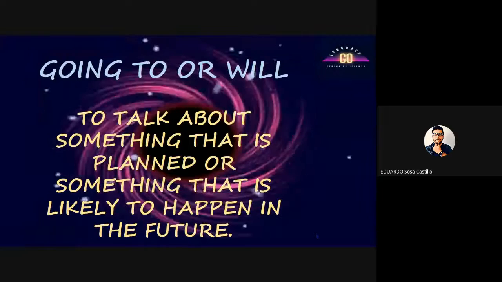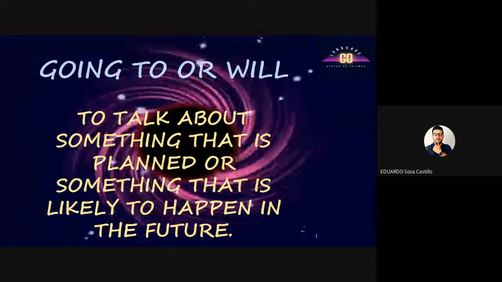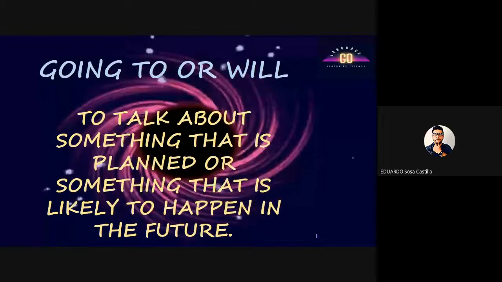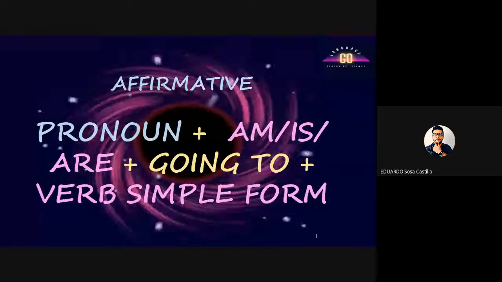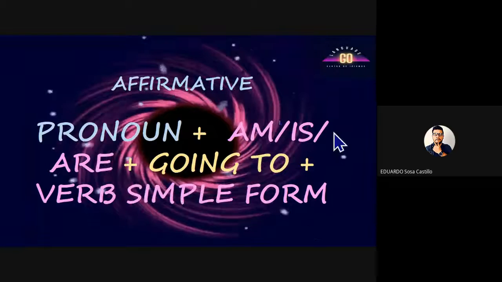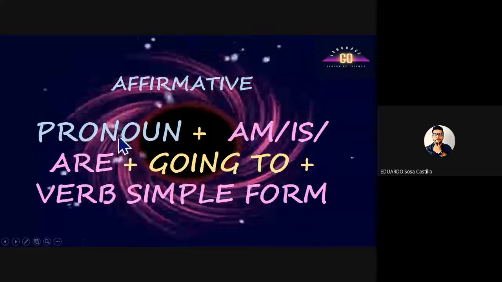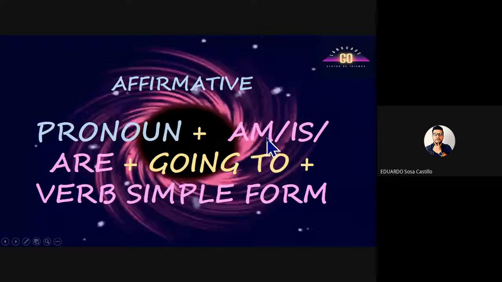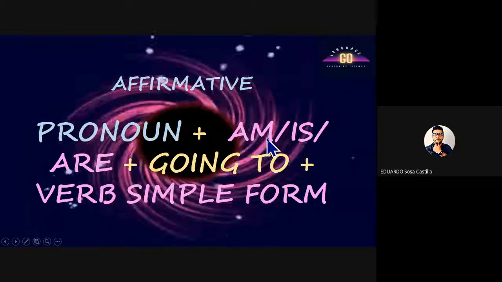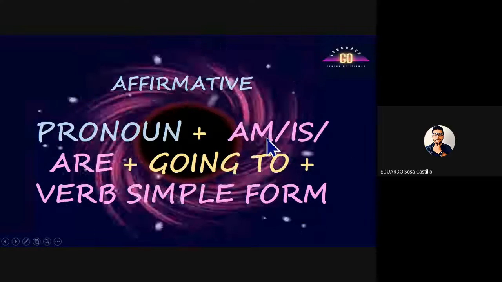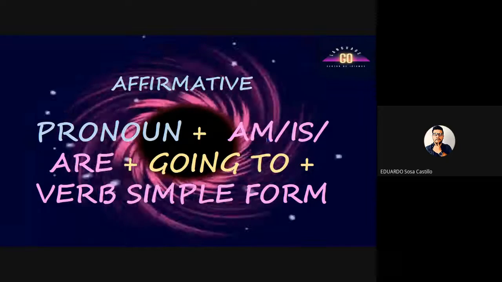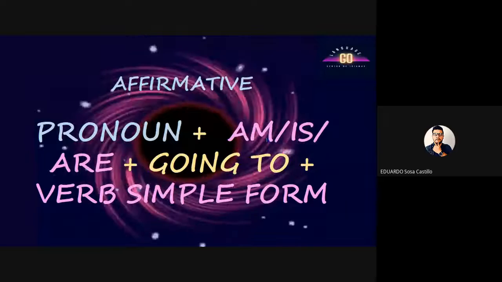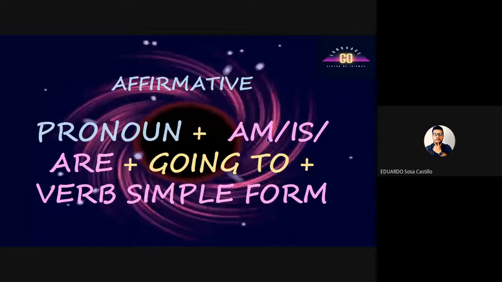I was telling you that when you want to talk about plans for the future, you can use going to. In the next slide, we have the formula for the sentences using going to. We use the pronoun, and there are three options: am, is, or are. For he, she, or it, it's is.